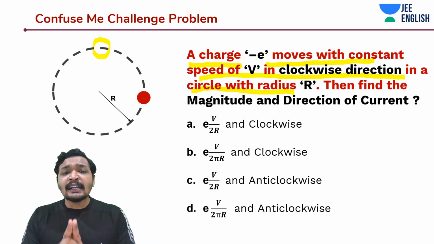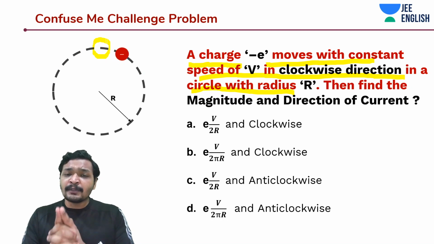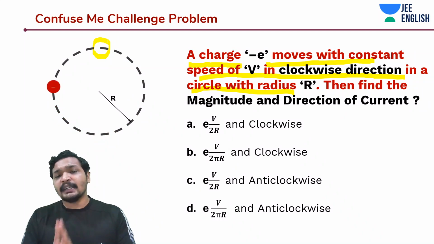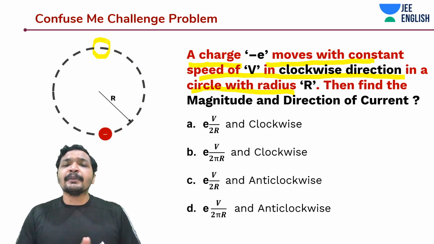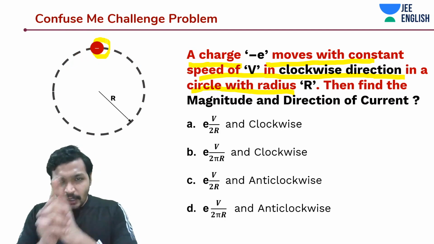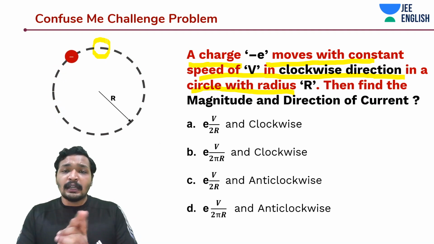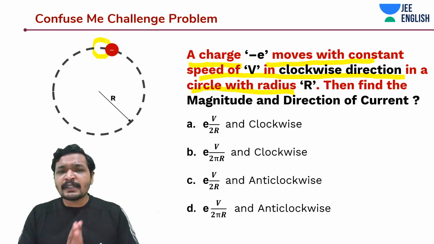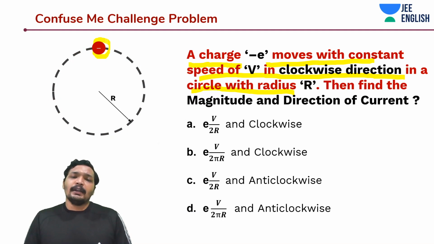For assessing the current, we are assessing the flow of charges. And in terms of expression, it is nothing but delta Q by delta T. This change in charge can be with respect to time. Even if it is one charge, if it is appearing at different times at a specific position, that means there is a flow of current.